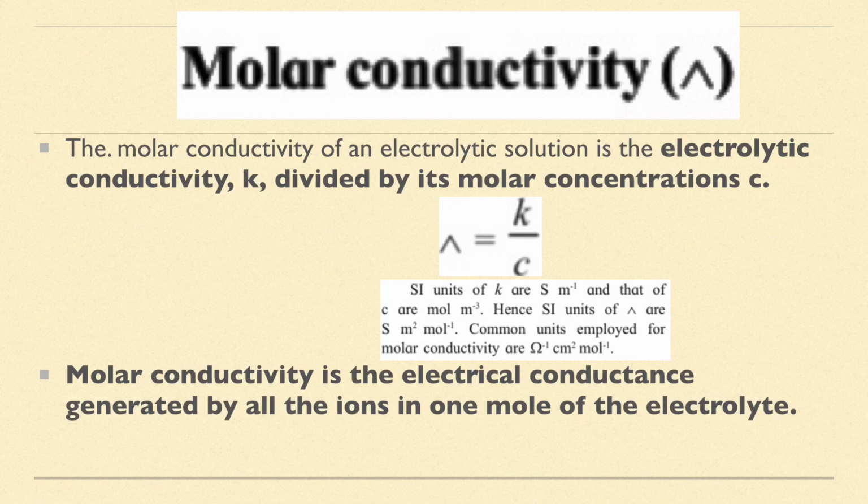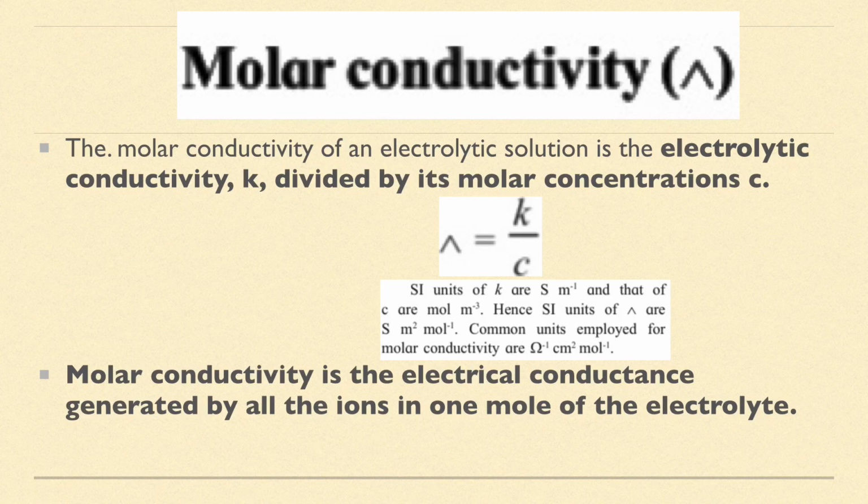SI unit of kappa is Siemens meter inverse, and that of C is mole meter raised to minus 3. Hence the SI unit of lambda is Siemens meter square mole inverse, and the common unit for lambda is ohm inverse centimeter square mole inverse.